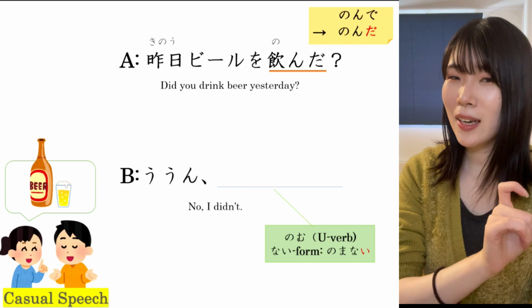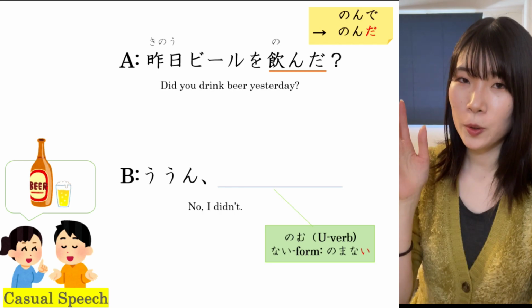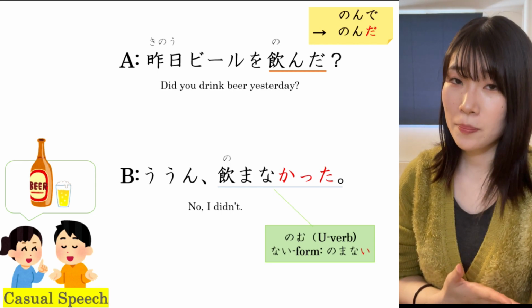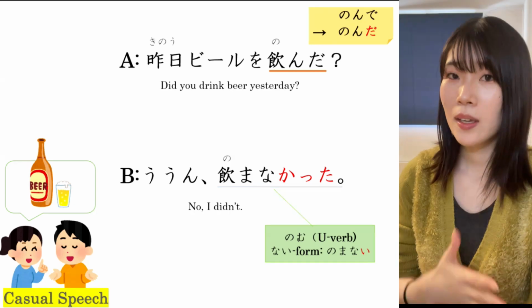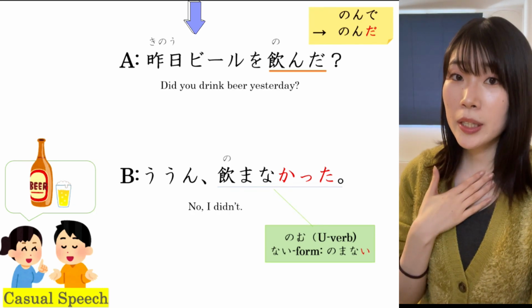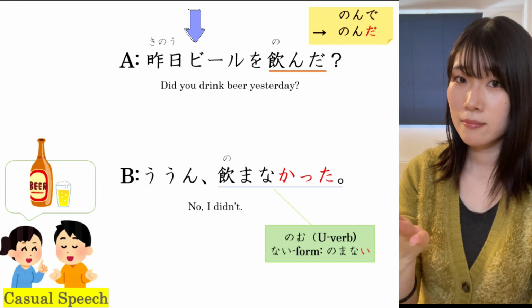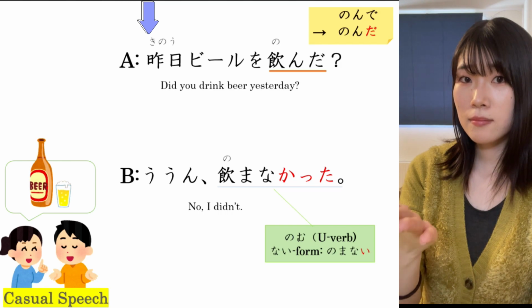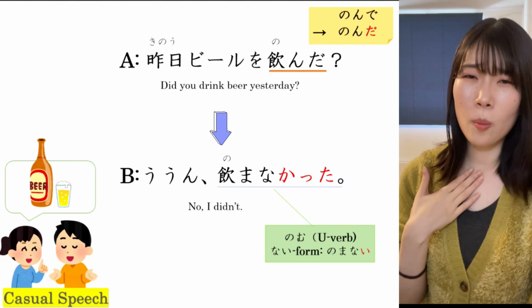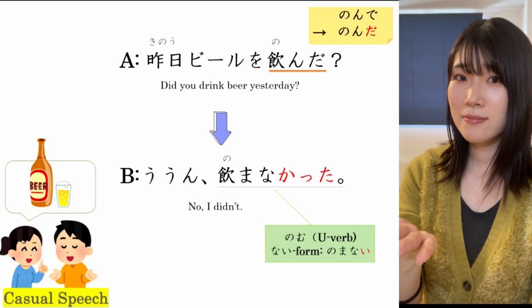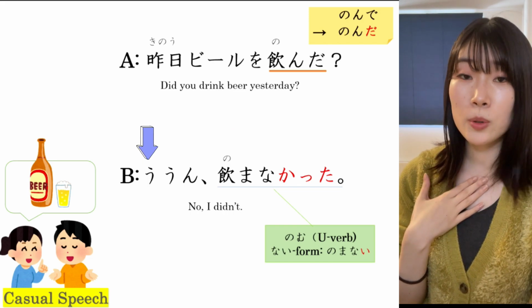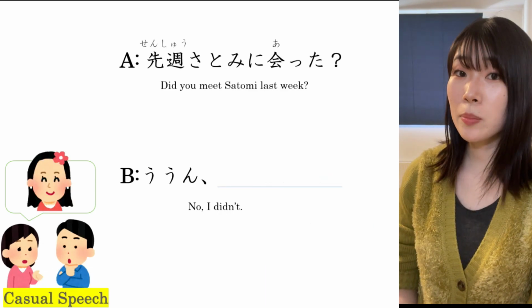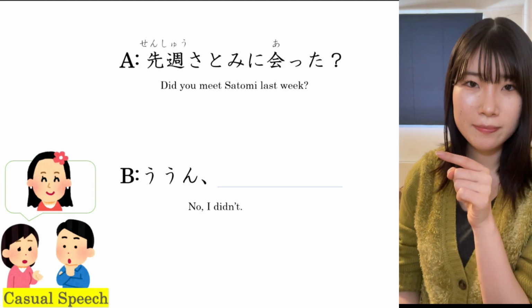In order to say I didn't drink, drop い at the end and add かった。飲まなかった。言ってください。昨日ビールを飲んだ？飲まなかった。Again, please pause the video and fill in the blank.